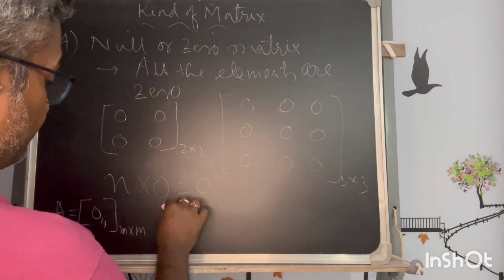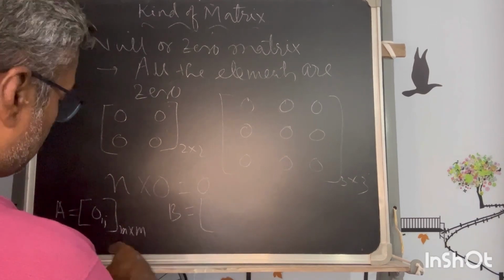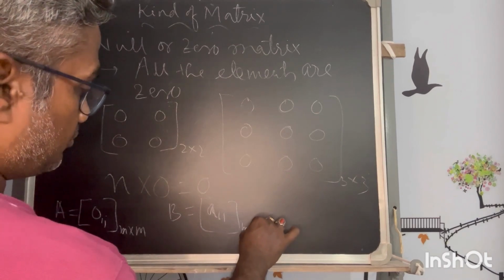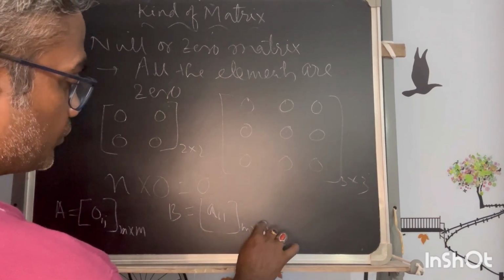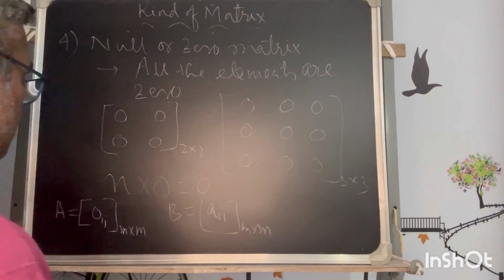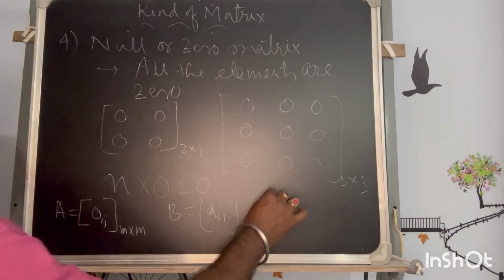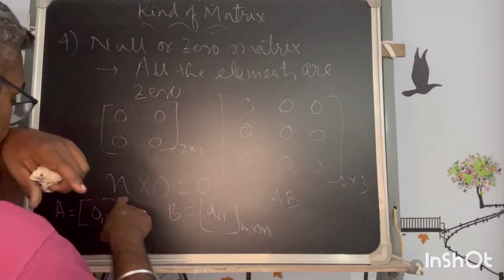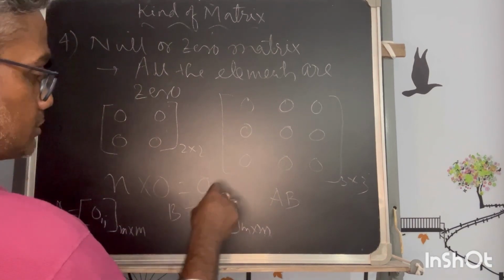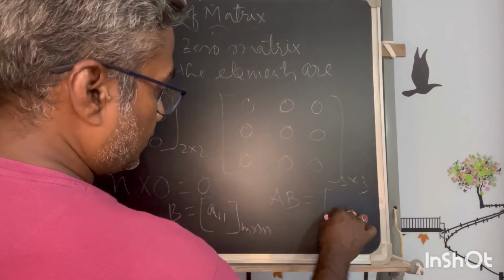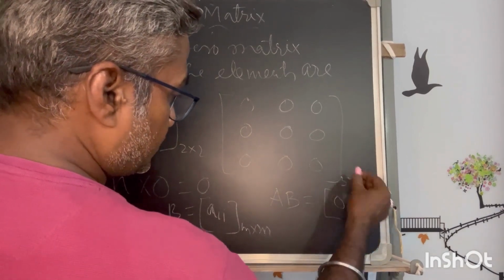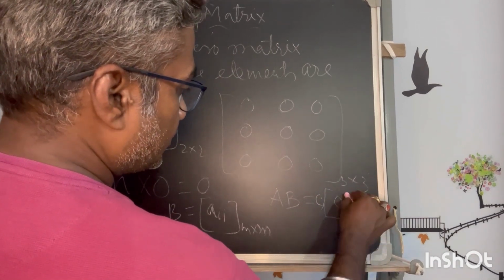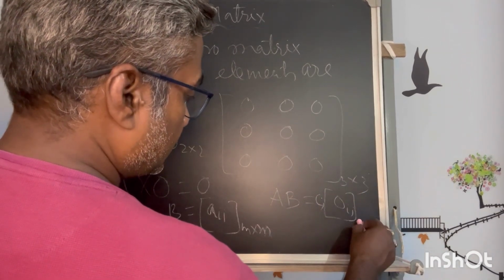Then if I have another matrix B of the same order, when we multiply A and B, as in algebra, if A is 0 and B is anything, we get 0. In matrix also we will get another matrix, let's say C, and this will be a null matrix.